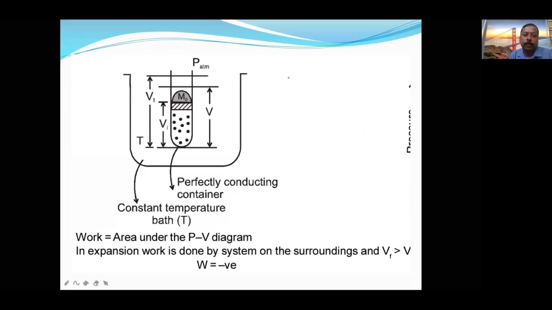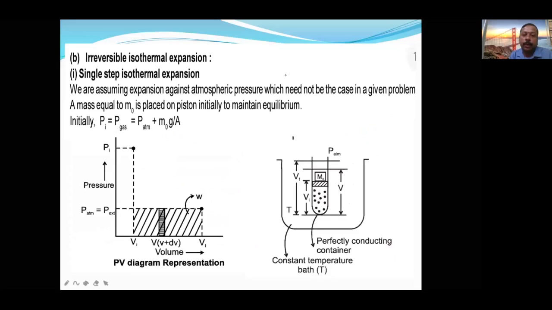Irreversible isothermal expansion. What is the new condition we are going to follow here? Irreversible. Previously it was reversible, but now it is irreversible. Irreversible means sudden. There the variation was like this. Now it is initial and final. There is no line, there is no contact. It will happen directly, all of a sudden. That's why it is called irreversible. We cannot have control at the intermediate stages.